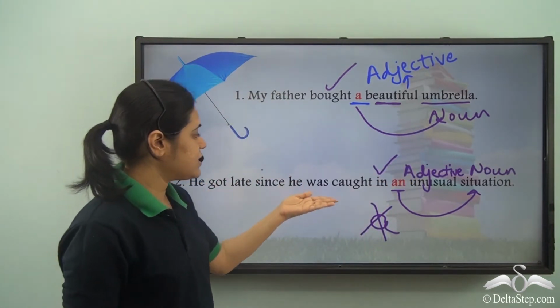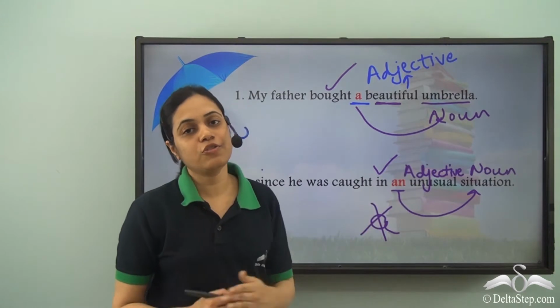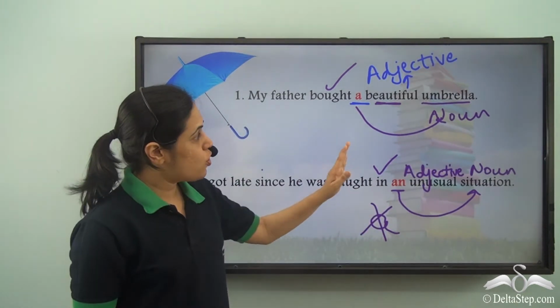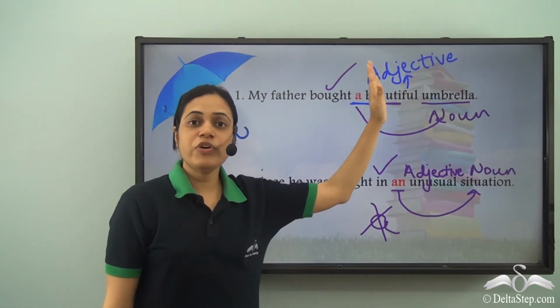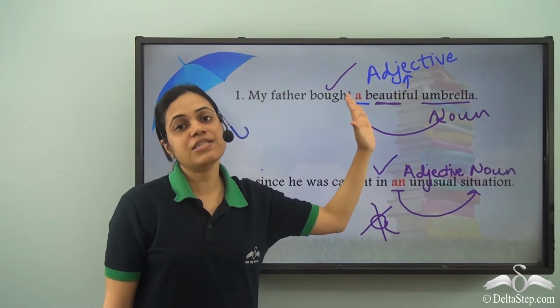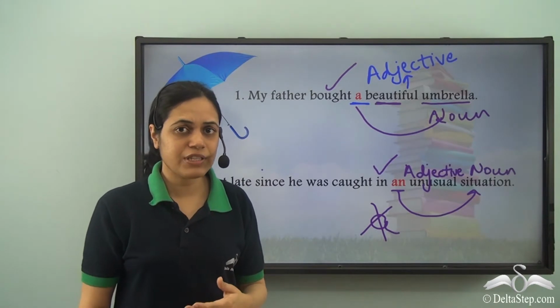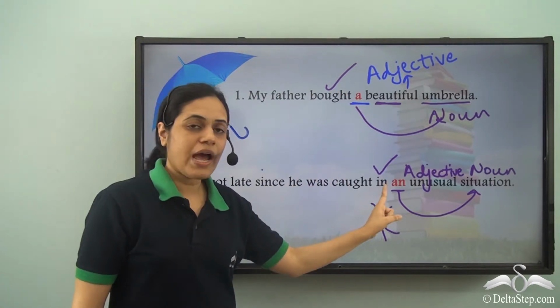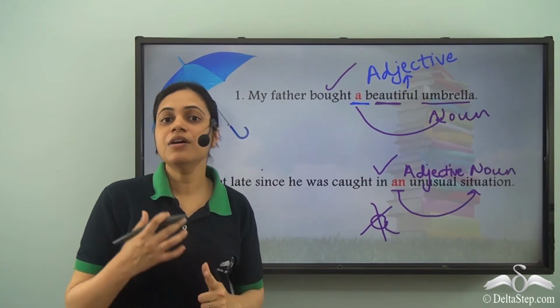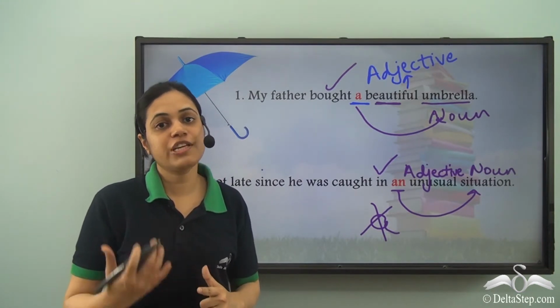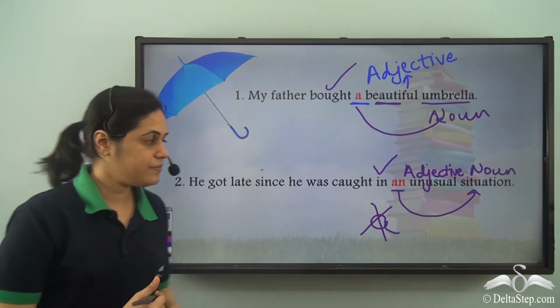He got late since he was caught in an unusual situation. So it doesn't matter which noun the article is describing. If there is an adjective just after the article, a or an will be decided by the sound with which the adjective begins.